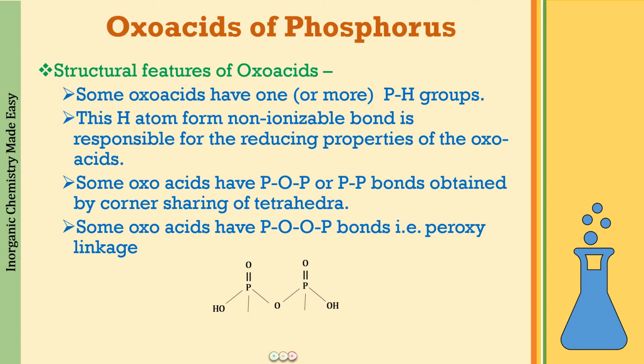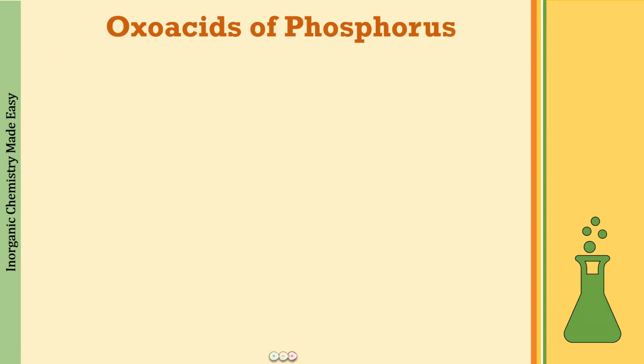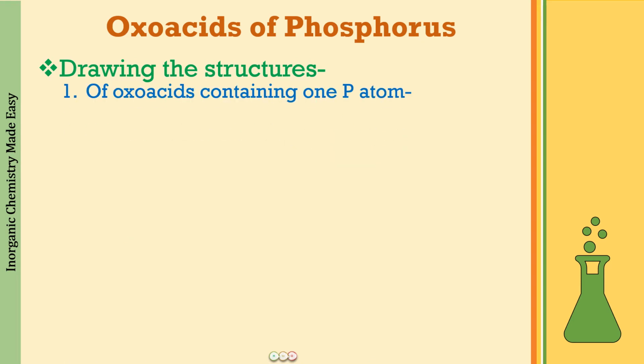Trust me. When we just now draw them, it is not going to take you a fraction of a minute to understand what the concept is. So let us learn more about the drawing of these structures. So now the first structures that we will be drawing are going to be those where we will be having only one phosphorus atom.